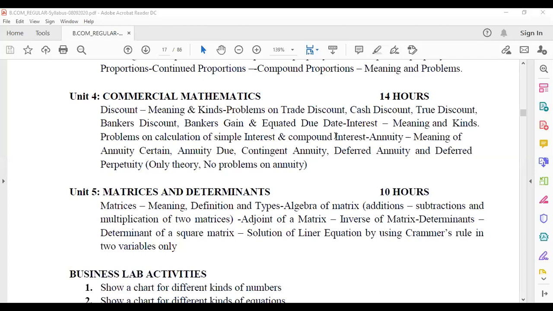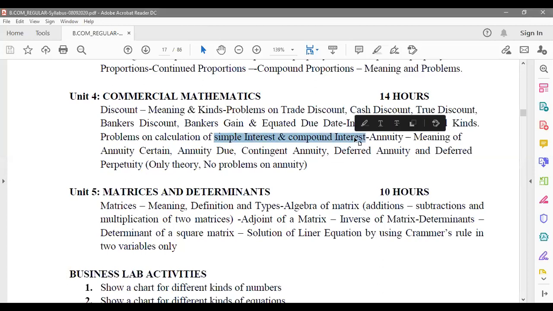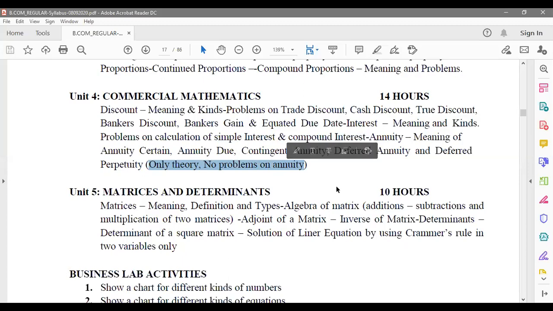So simple interest and compound interest is the first part, and then you have a separate concept called annuity. In this annuity you will have many types of annuity, and here it says only theory and there are no problems on annuity. So this annuity part is again easier for you to understand.